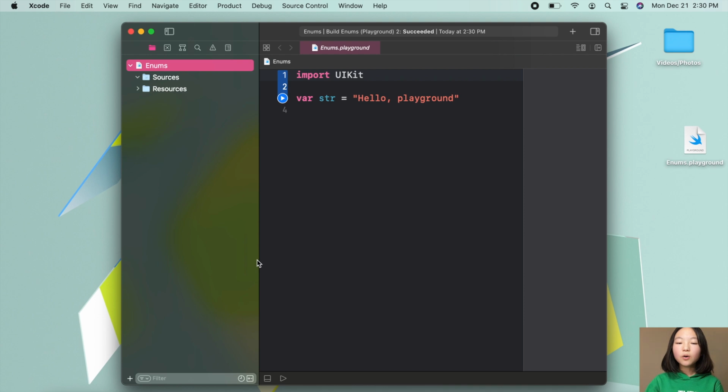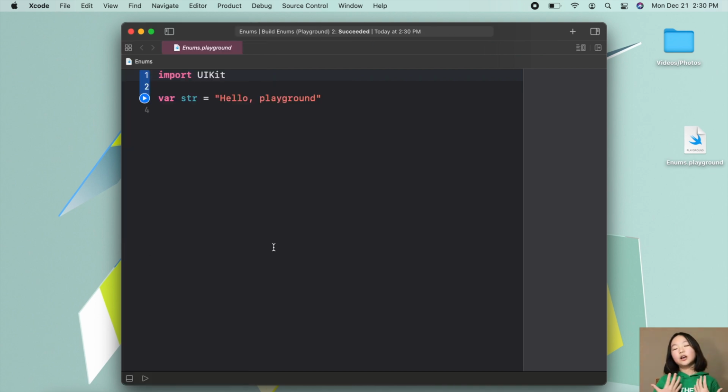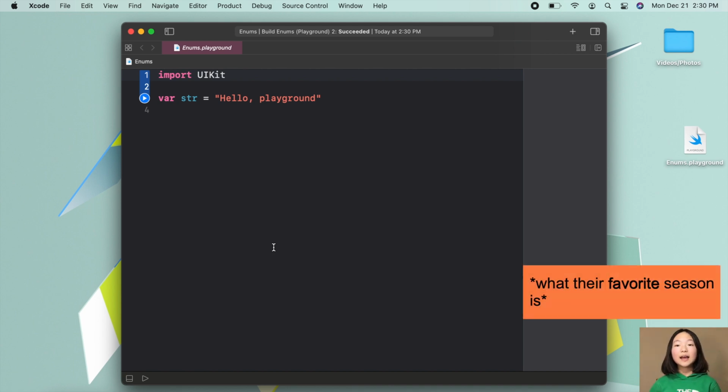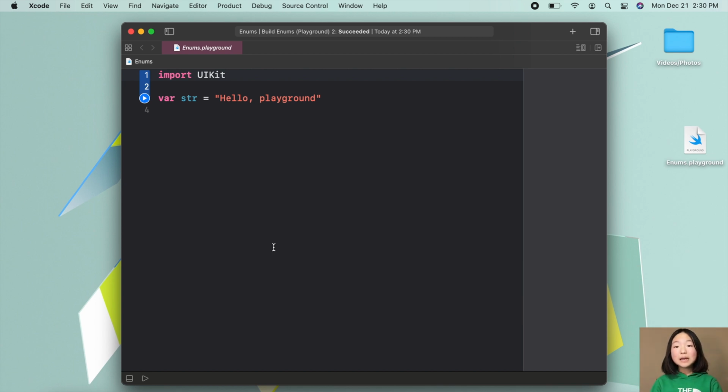Okay, so let's see a situation in which we might need to use a custom data type. Let's say we have this group of people and we want to ask this group of people what their favorite season is. Now, when we ask this group of people what their seasons are, some people might like the same season. However, when they answer our question, they may answer in different ways. For example, if two people liked the same season, fall, one person could answer by saying they liked the season fall, and another person could say they liked the season autumn.